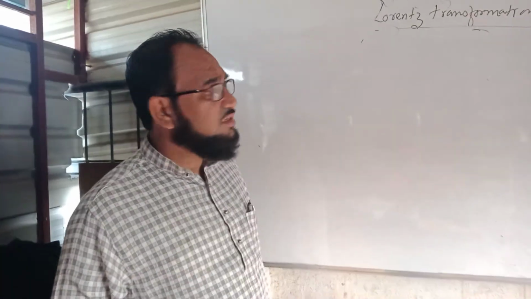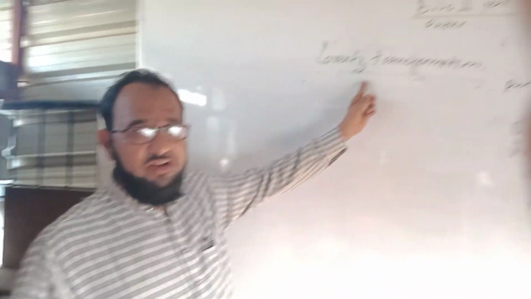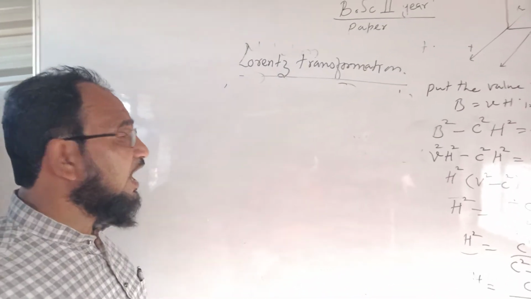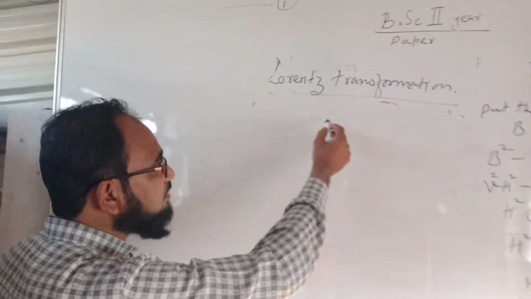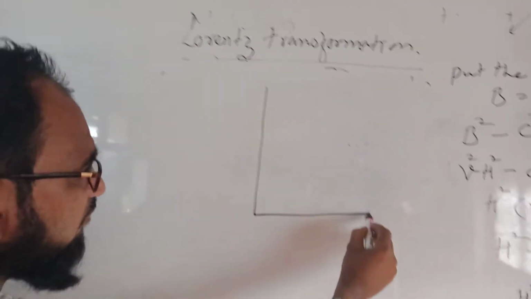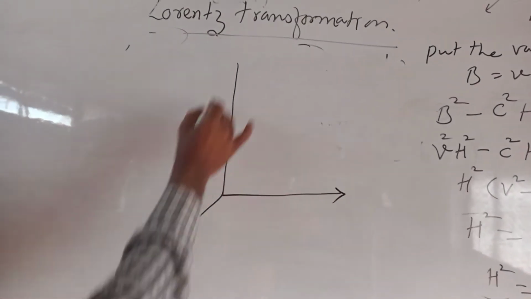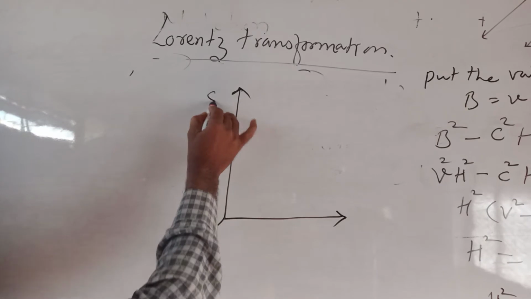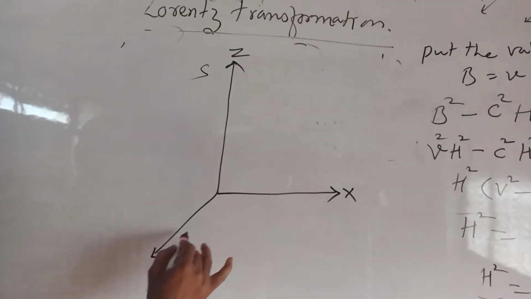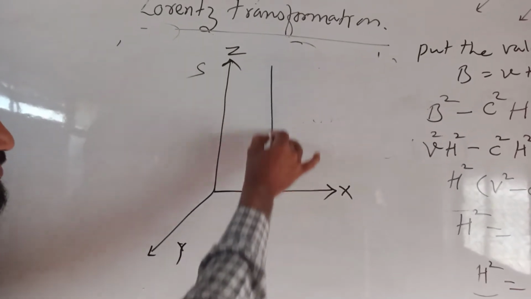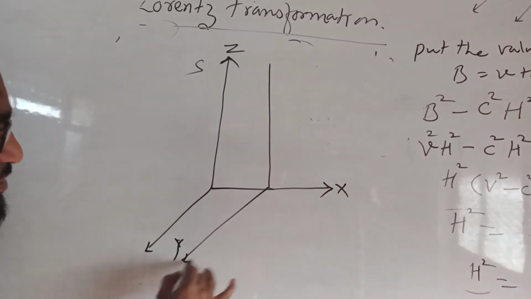So here in this special theory of relativity, today we are going to study the Lorentz transformation. To study the Lorentz transformation, you have to consider two frames of reference. One is space S and another is space S dash.